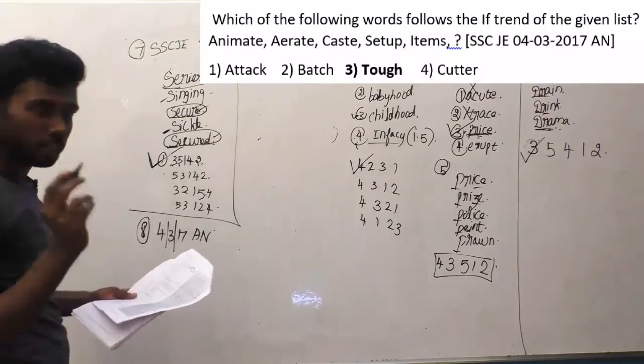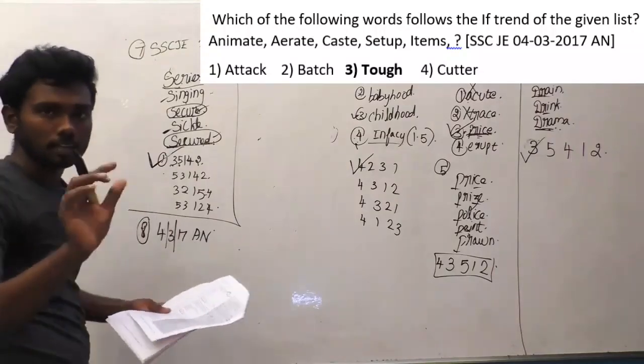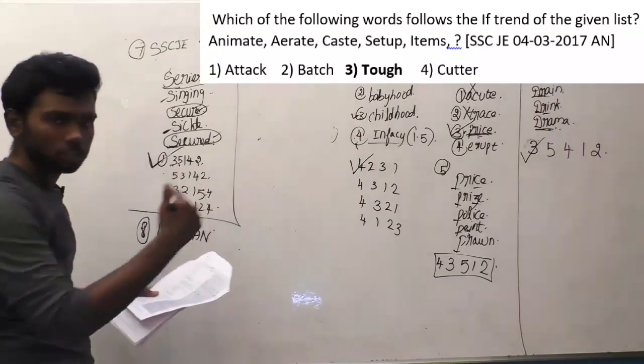Let me read out the trend. Let me read out the list first, and I will read out the options next.